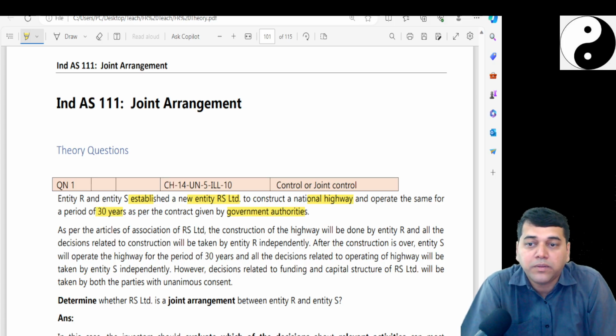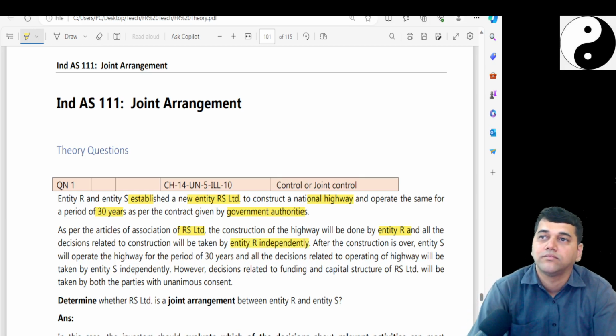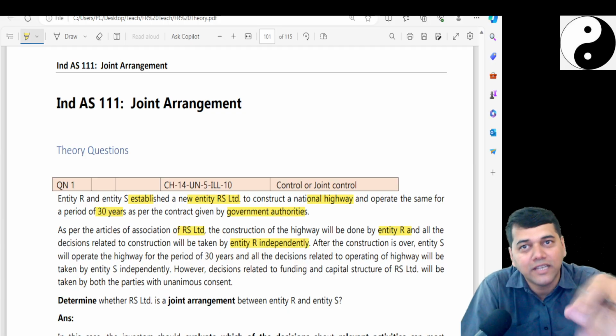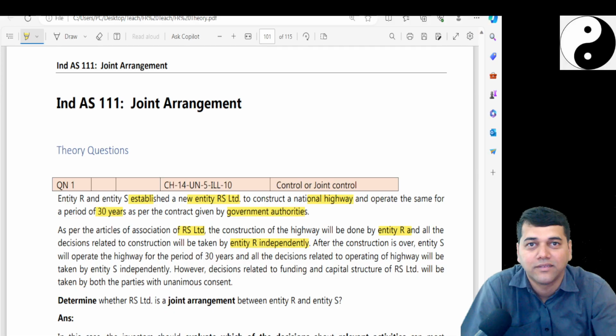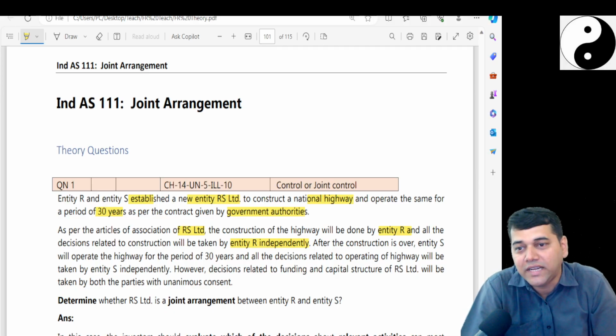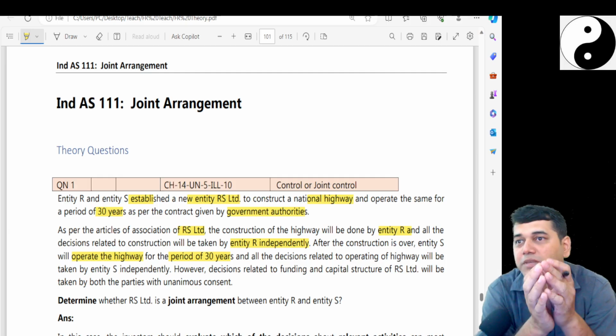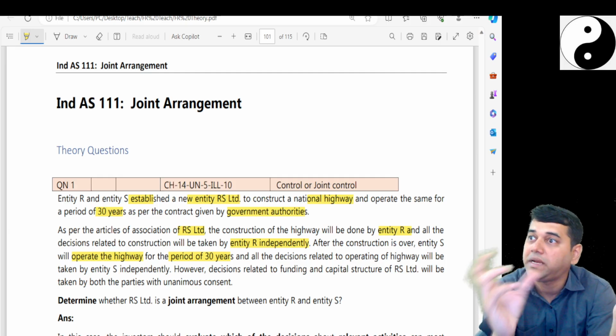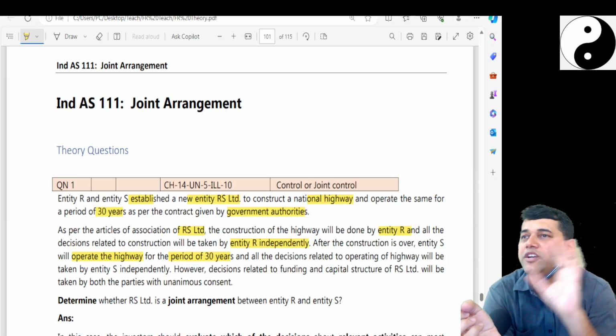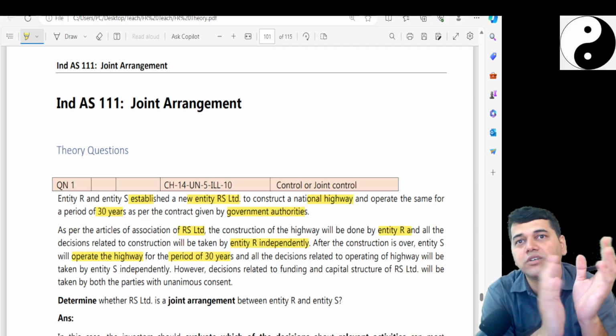As per the articles of association of RS, the construction of the highway will be done by entity R. See how the terms and conditions speak. And all the decisions for the construction will be taken by entity R independently. What they are telling us is a real story that somebody must have done like this. After the construction is over, entity S is going to operate the highway for a period of 30 years. What type of thing must have happened? There is one construction company, there is one maintenance company. The construction company never got into maintenance, and maintenance never ventured into construction.